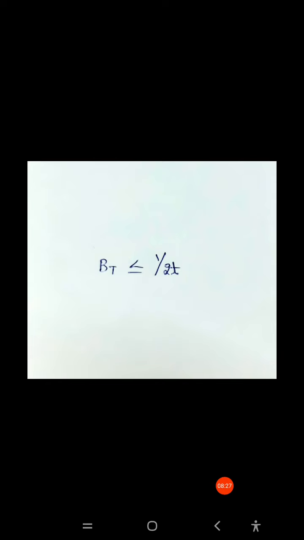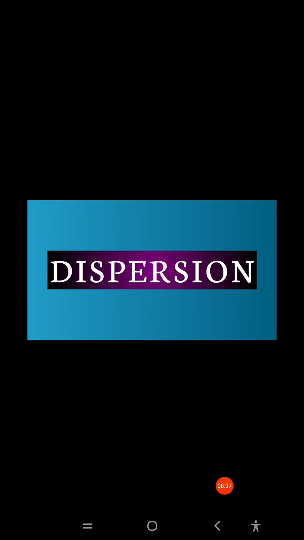By this we can get the Gaussian shape with the RMS width of t, where t is the pulse duration. That is called dispersion here. Dispersion is nothing but the broadening of the pulse.